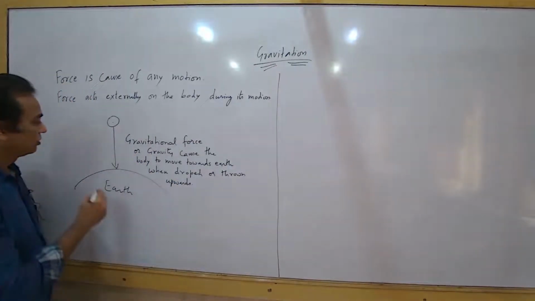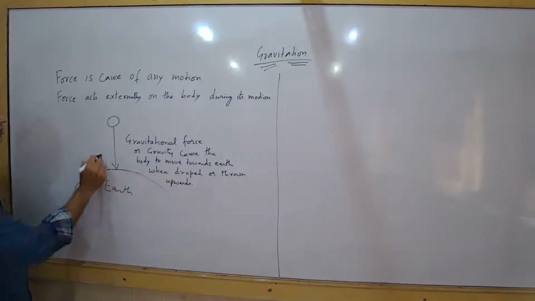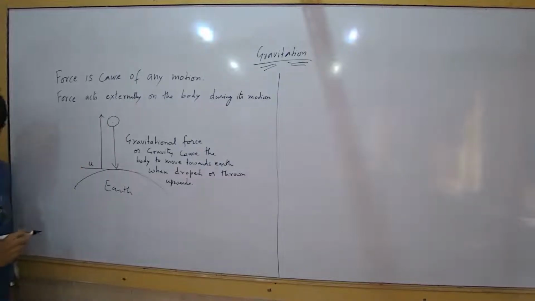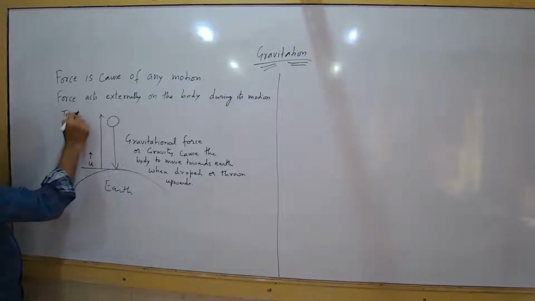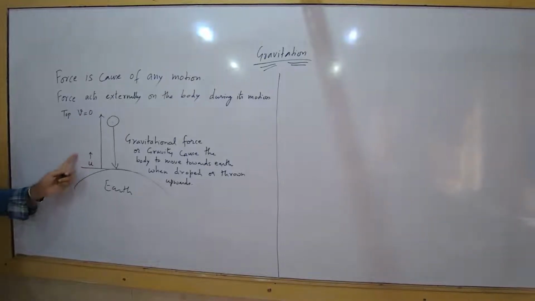When a body is thrown upwards, it starts with some velocity u. At the top position, what will happen? V, the final velocity, will be 0. Whenever a body is thrown upward, the final velocity at the top will be 0, right?